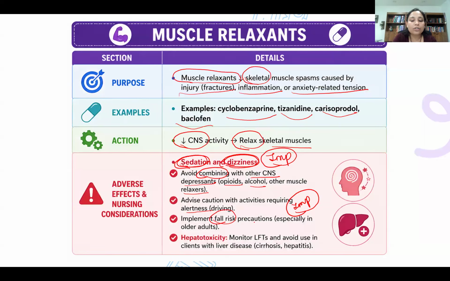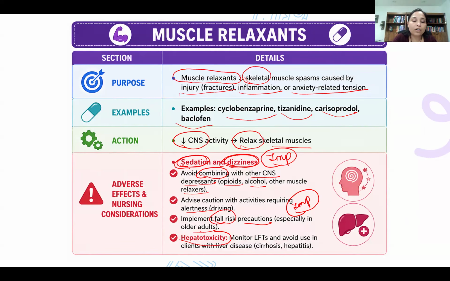Implement fall precautions. That is the reason, as per the Beers criteria, we do not advise older people to take this medication. Why? Because older people already have a higher risk of falling, and when they are on this medication, there is an increased risk of fall. And hence NCLEX always focuses on safety. So it is very important that you advise your patient about the fall risk.